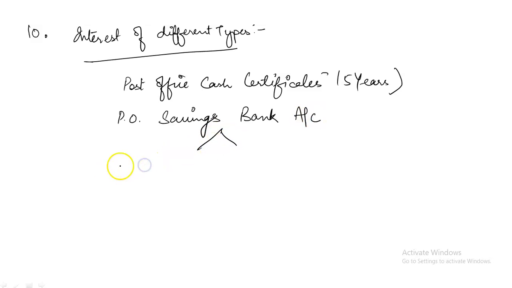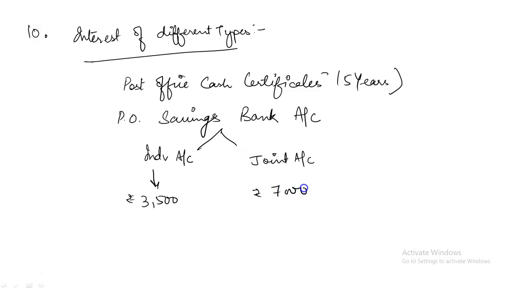Under this, there are conditions for an individual account. The maximum exemption limit is rupees 3,500, and in case of joint account, the maximum exemption that can be claimed is rupees 7,000. Then PO cumulative time deposit, public account, PO savings account rules, and there are different securities on which the interest is not taxable, or we can say exempted from tax.